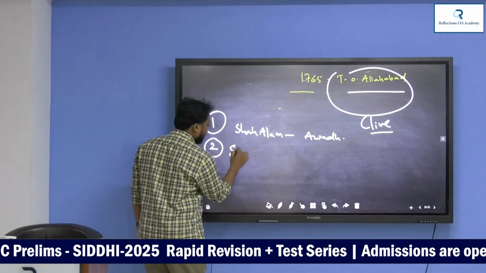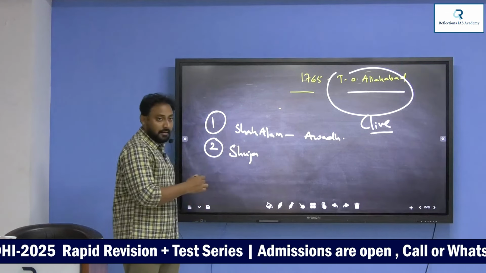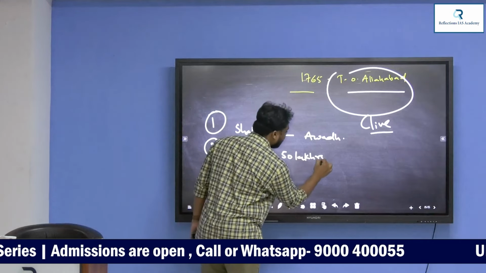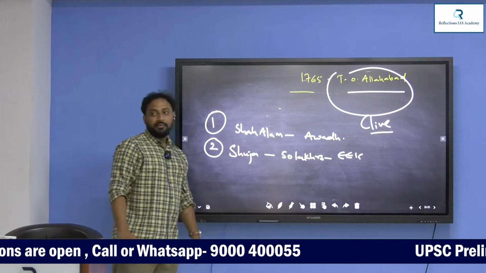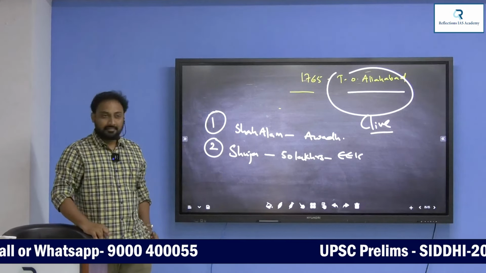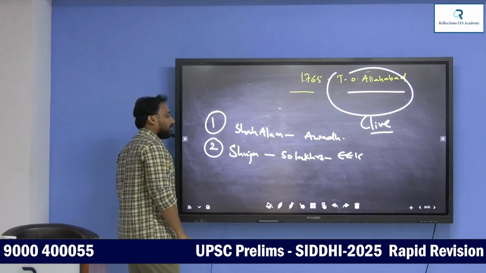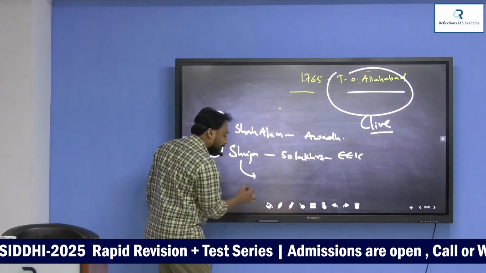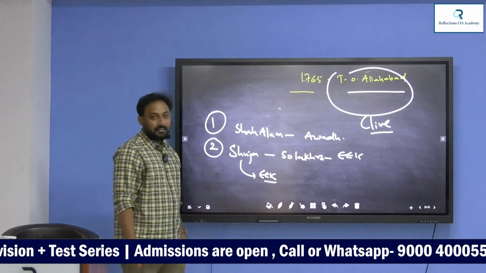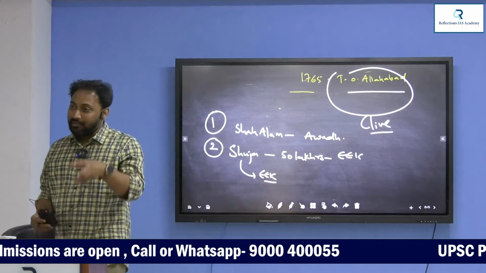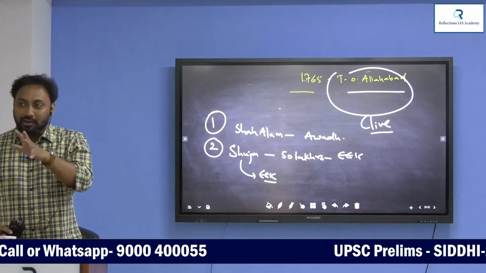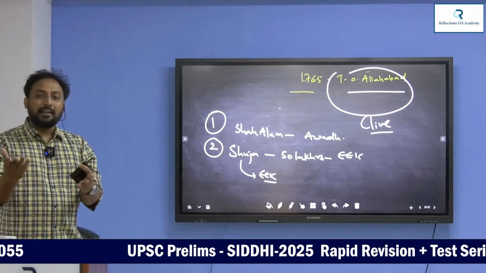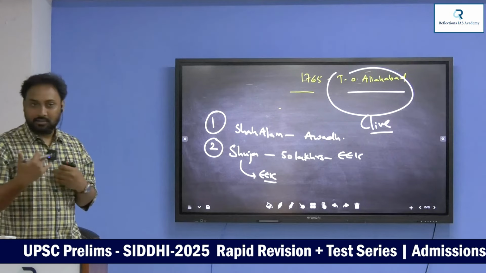Next, number 2, Shuja. Who is Shuja? Nawab of Awadh. Now Shuja has to pay 50 lakh rupees to the English East India Company as compensation. And also, Shuja has to depend upon protection from the English East India Company. Understand? From here onwards, Shuja has to depend upon the company's protection only. So Shuja should not maintain an army. Here actually starts the idea of subsidiary alliance. What is subsidiary alliance? I will give you protection, you have to pay me money. That's all.